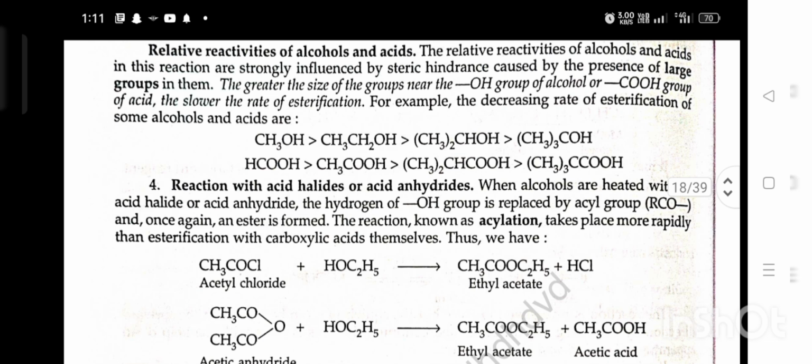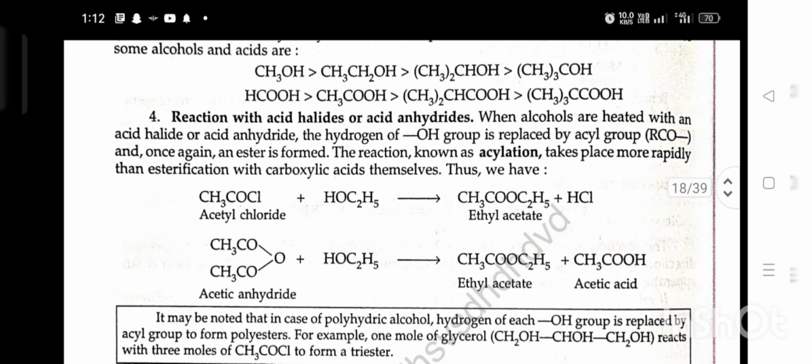Reaction with acid halide or acid anhydride. When alcohol is heated with an acid halide or acid anhydride, the hydrogen of the OH group is replaced by an acyl group, and once again an ester is formed. This reaction, known as acetylation, takes place more rapidly than esterification with carboxylic acids themselves. Thus we have acetyl chloride plus alcohol gives ethyl acetate.